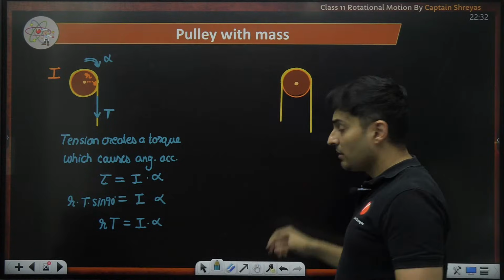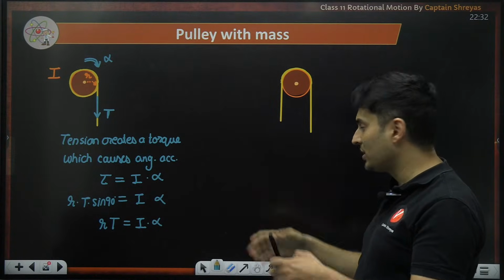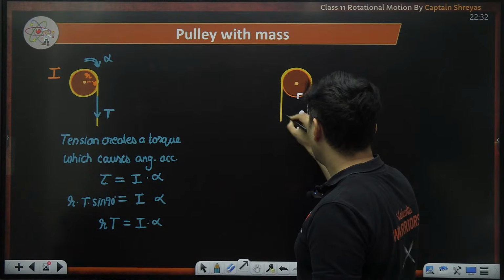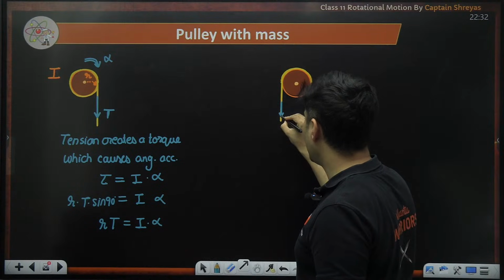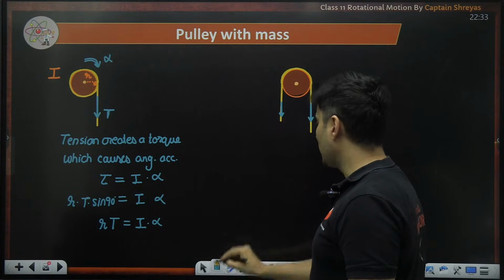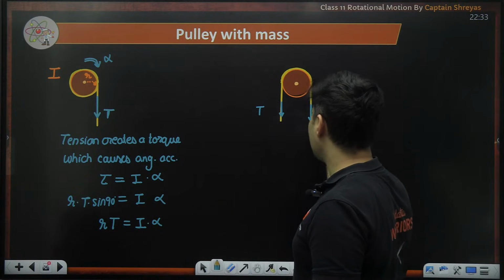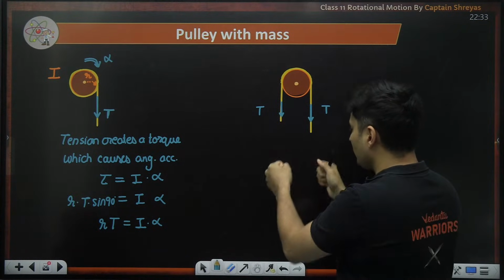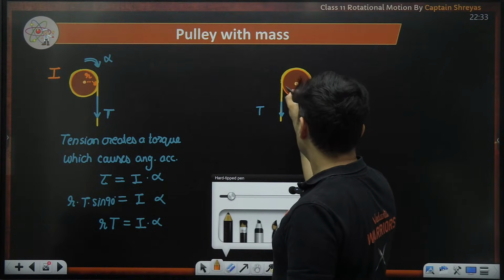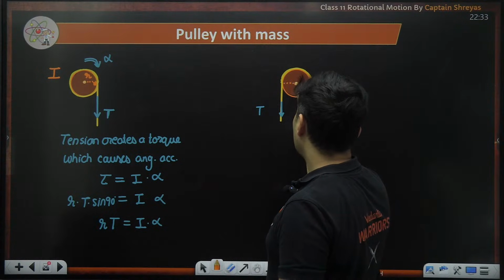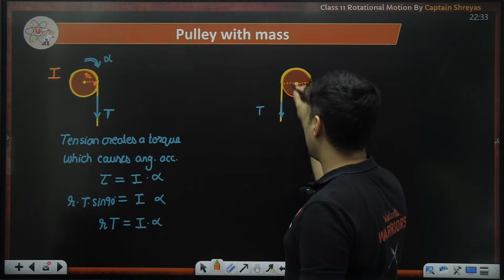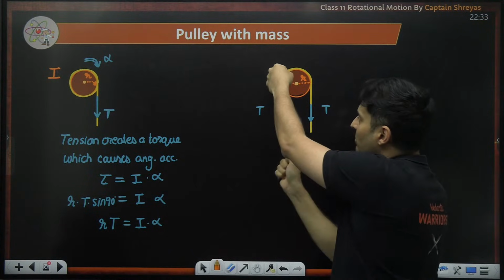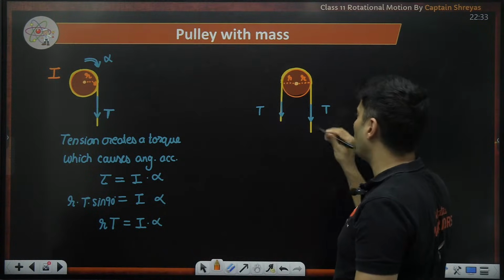Now, what about this? When there is a string and it is going on both sides. Lot of people I have seen, they take a tension here and they take the same tension over here and they solve that question. That is the biggest mistake. You cannot take same tension, because if the tension is same, then that same tension is at same distance from the axis. So R distance and R distance. So it will create same torque, one clockwise, one anti-clockwise.